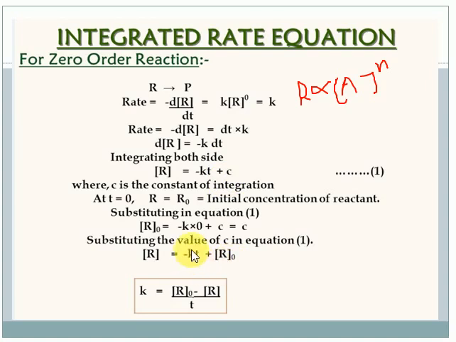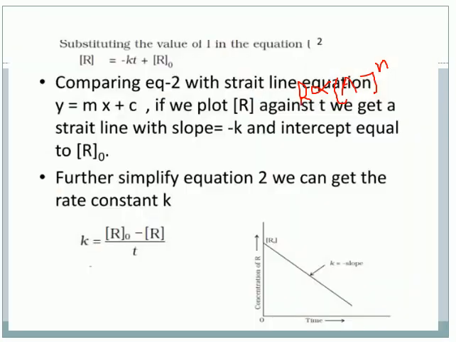I want only the rate constant K. So K is equal to R minus R0 by T. Minus multiplied with minus becomes positive. So what you get is K equal to R0 minus R by T only. Next, let us go to the next slide, and you will get a very clear idea.